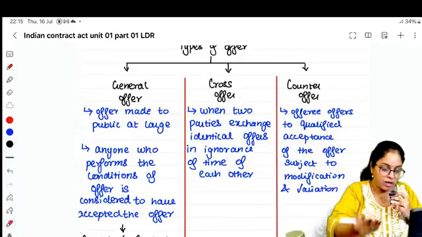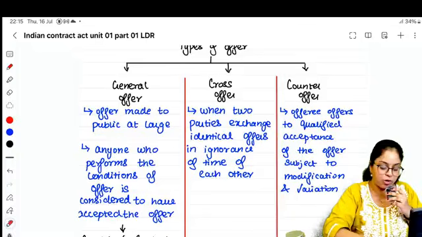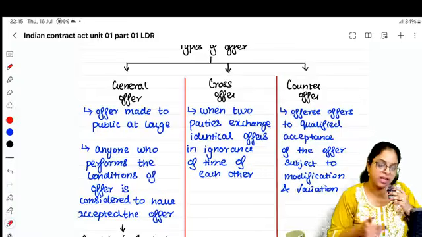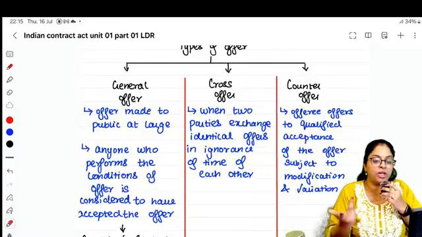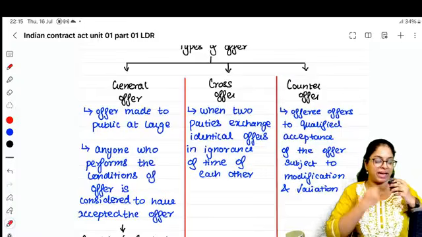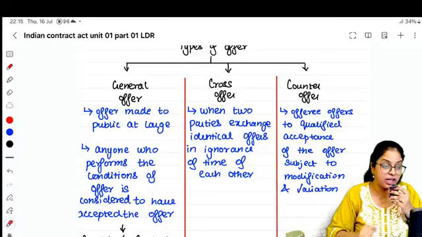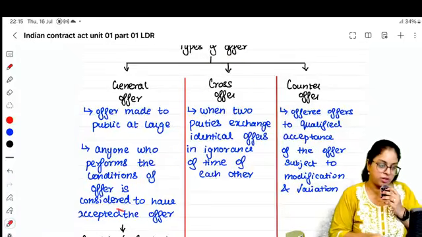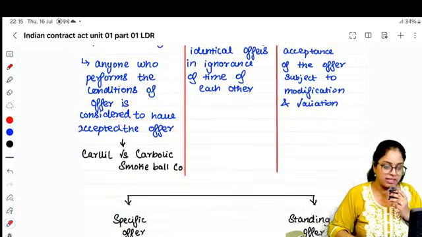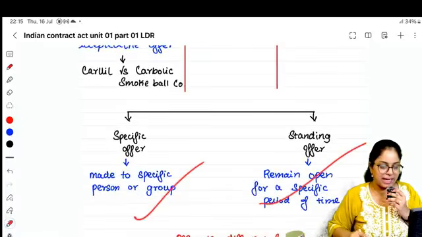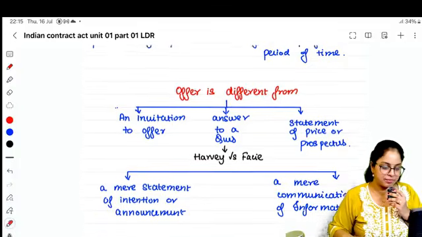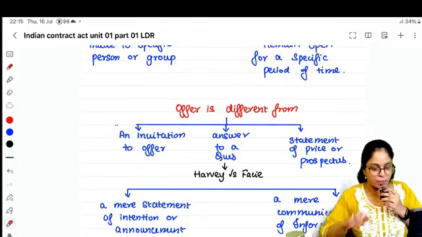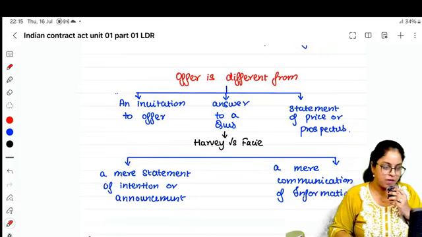I don't know what I am sending to Abhijit, saying are you willing to buy? He is also sending me a mail saying, are you willing to sell? We're talking about the same thing, but we don't know that. That's when two people are exchanging identical offers in ignorance of time. It's called a cross offer. So these are the different types of offers. Is that clear, people? Can we move on to the last topic of this offer part?